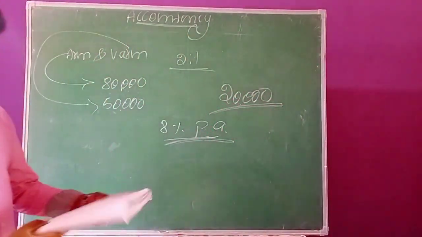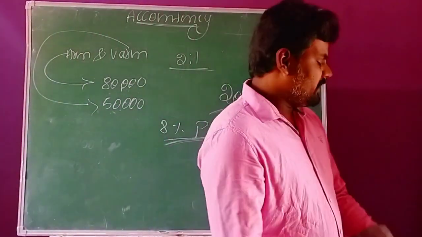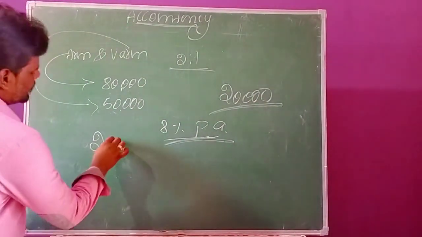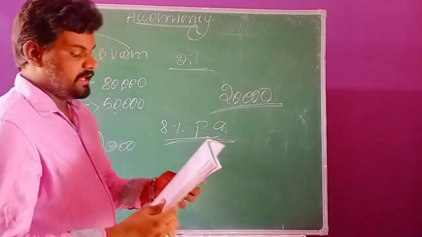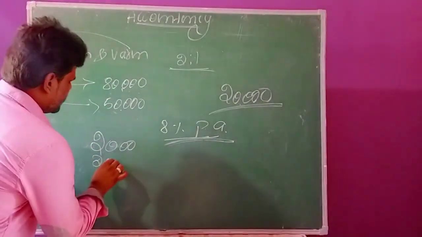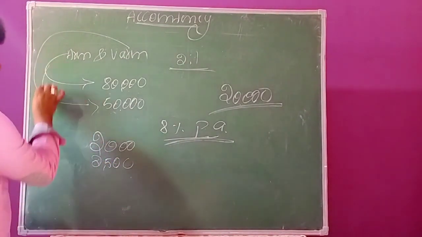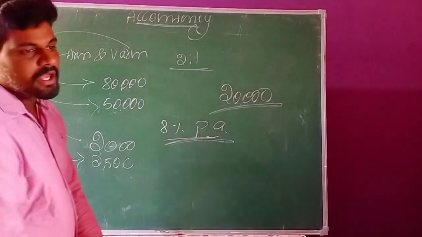The second adjustment is related to interest on drawings. Interest on drawings: Arun rupees 2,000 and Varun rupees 2,500.